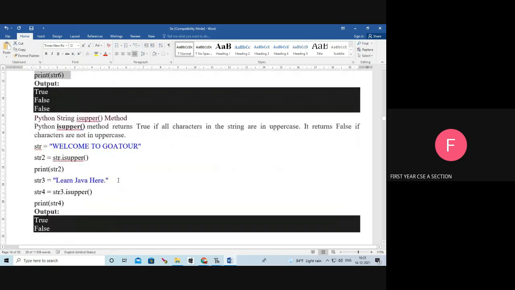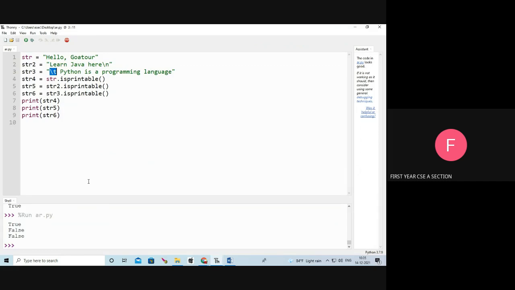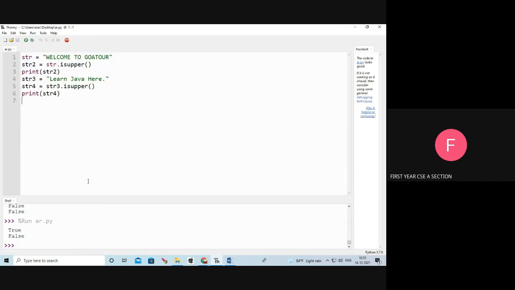Next is isupper. Islower means we are going to check whether all the characters are in lower case or not. Like that, isupper means we are going to check whether all the characters of the string are uppercase or not. Here str equal to WELCOME TO GOA TOUR. Here str2 equal to str.isupper(). Whether all the characters in the string are uppercase? Yes. So it returns true.